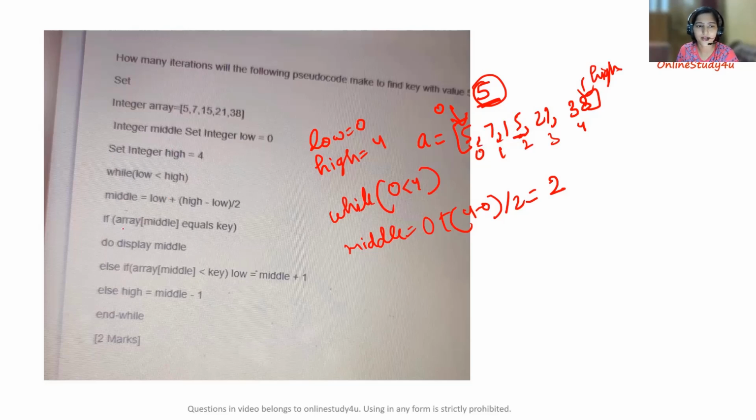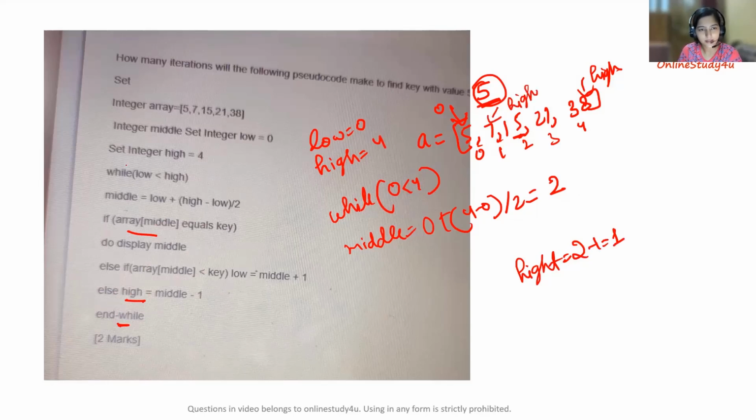Now we check if array of middle equals key. So what is the array of middle? You will get the element at the second index, which is nothing but 15. So is 15 equal to the key, which is 5? No, right? So this if condition won't be true. Else if array of middle is less than key, so 15 is obviously not less than 5. So this condition won't be true either. Next we have else high equals middle minus 1. So we update the high value as middle, which is 2, minus 1, that is 1. So high will be pointing to this one.